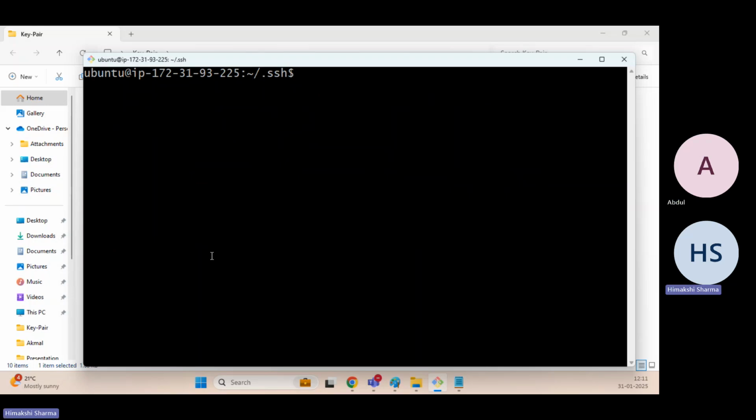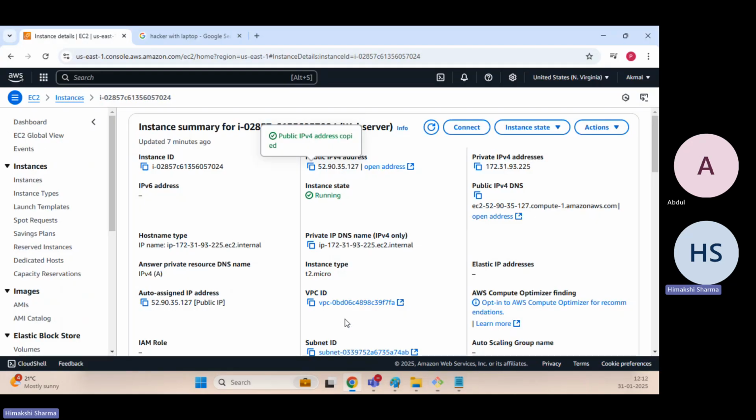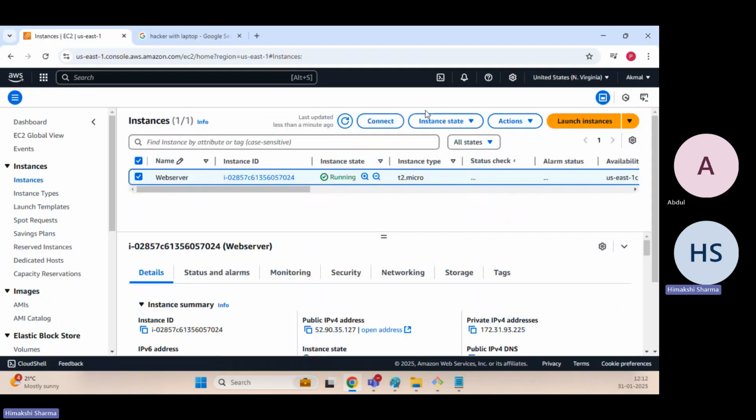Fine then. Let's proceed ahead, okay? So now I want to make it a web server. In yesterday's session, we executed a few commands using Bash user data. In user data, we mentioned a few commands, if you remember.